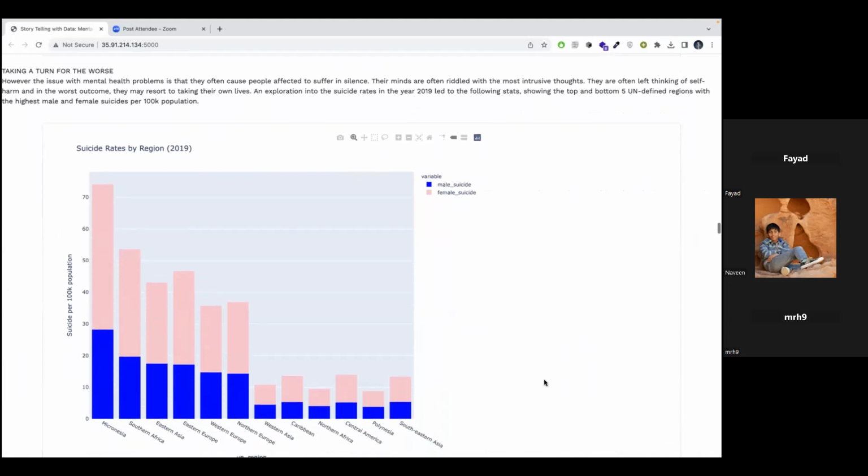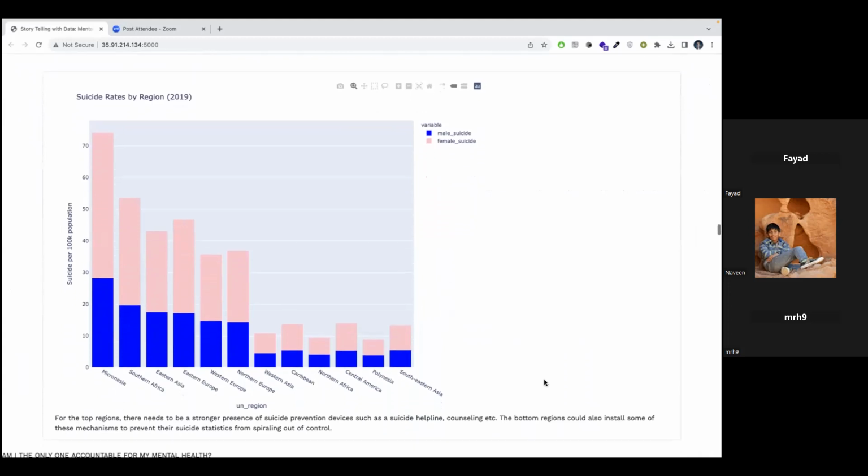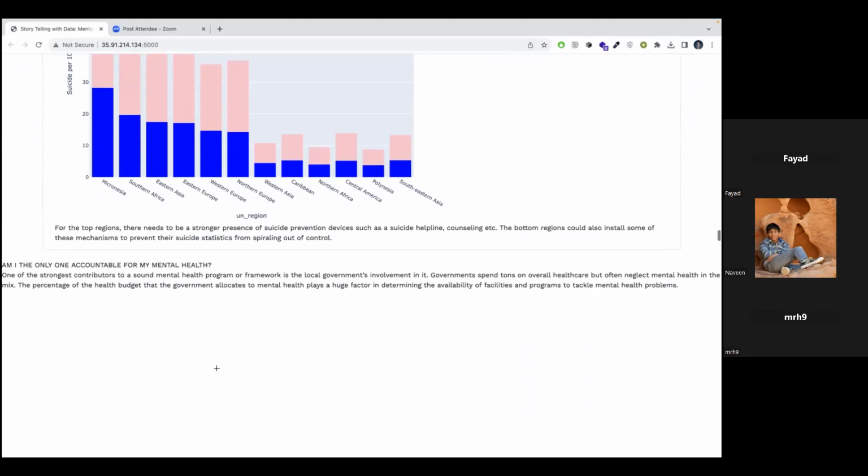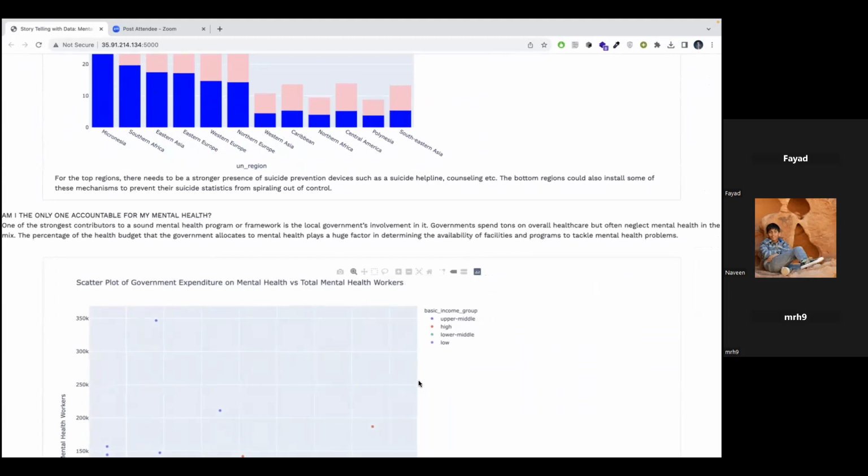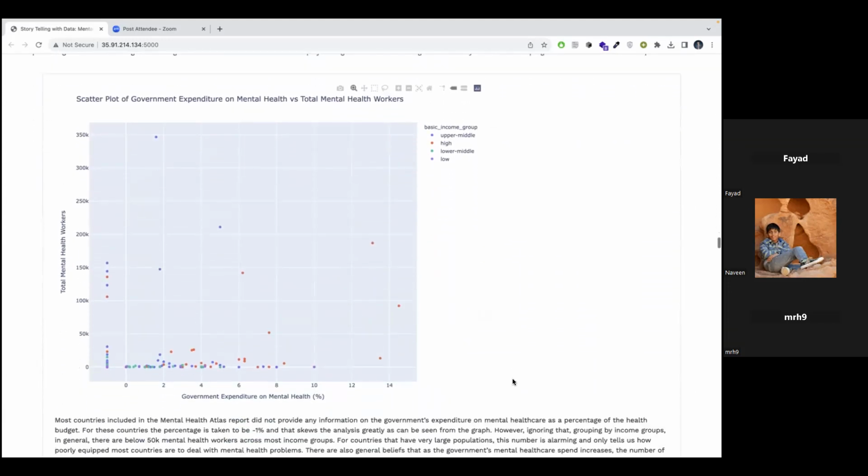These statistics we try to visualize for the top and bottom 5 countries by average suicide numbers per 100,000 population, understanding that the bottom 5 countries could look to the top 5 countries and prepare accordingly. We also address the importance of the government and the community in the upkeep of good mental health in society.